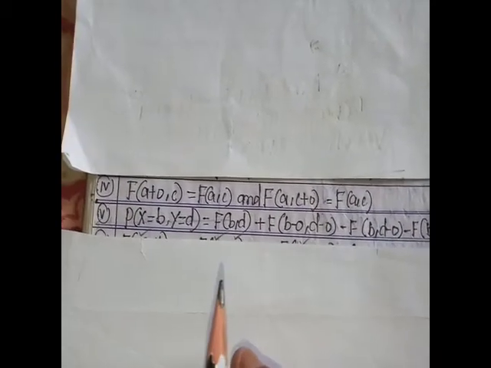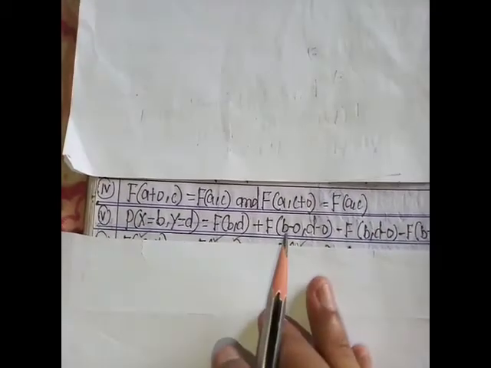This is the fifth property of the joint distribution function.